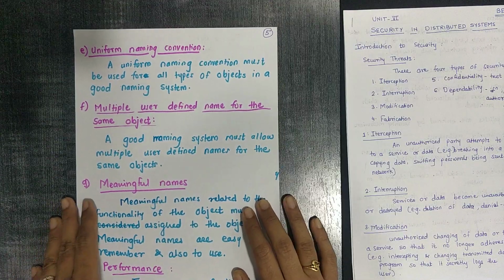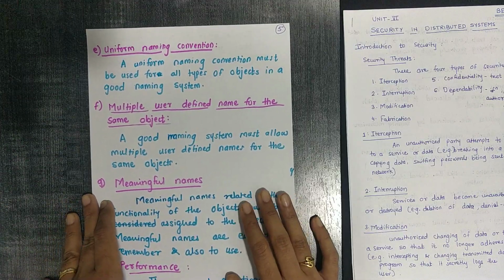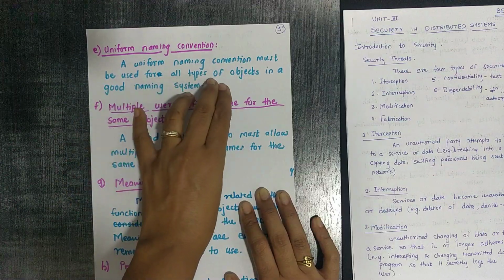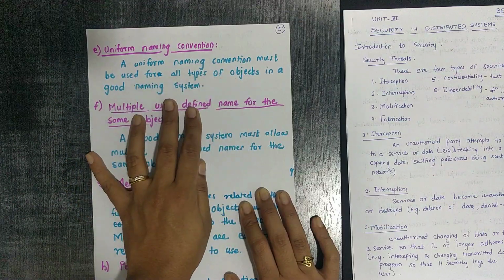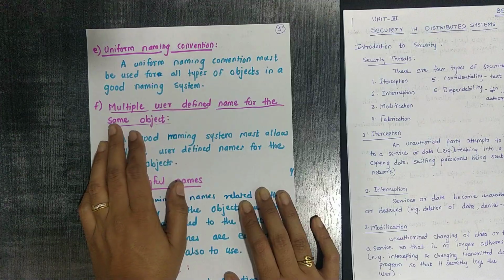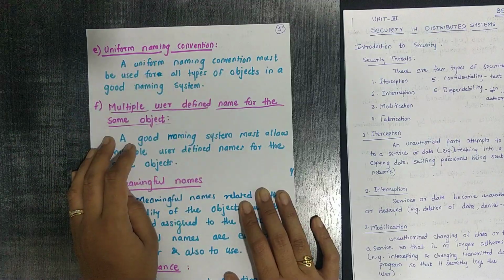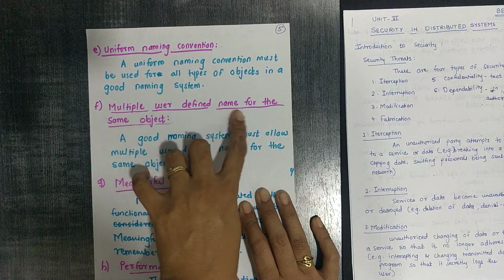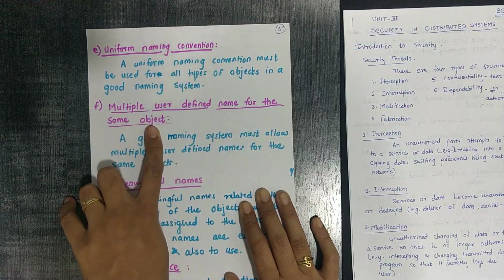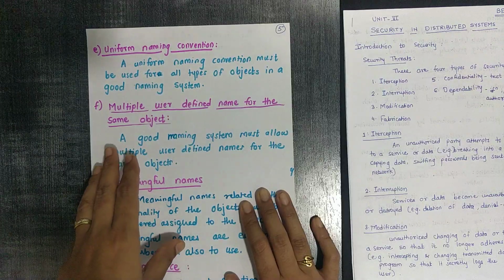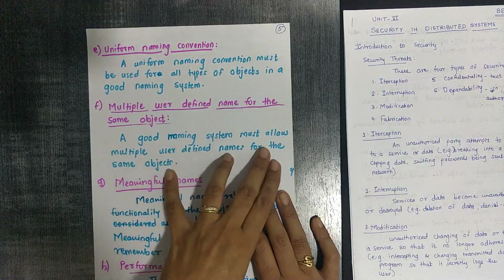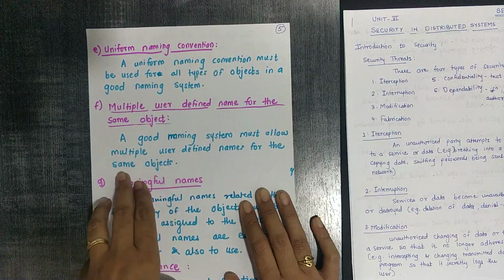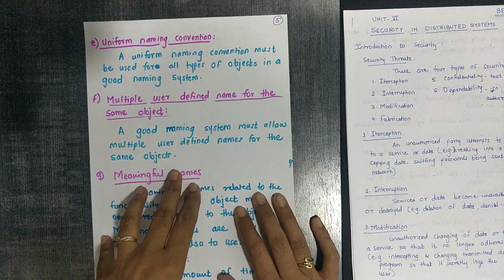Then the next one is a uniform naming convention. A uniform naming convention must be used for all types of objects in a good naming system. Okay, it is very easy. Then multiple user defined names for the same object: a good naming system must allow multiple user defined names for the same object.